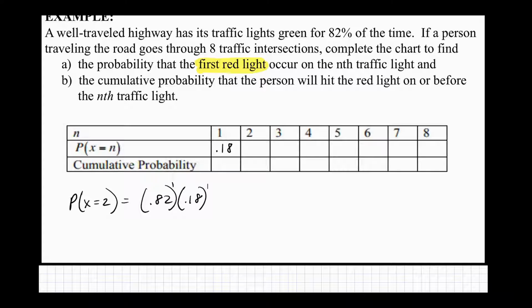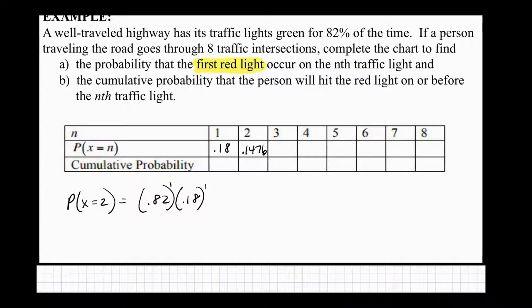So when I multiply those, what do I get? Okay, let's do 3. What's the probability? First light, failure, I went through. Second light, failure, I went through. Third light, I get my first success. So I had 2 failures and 1 success.